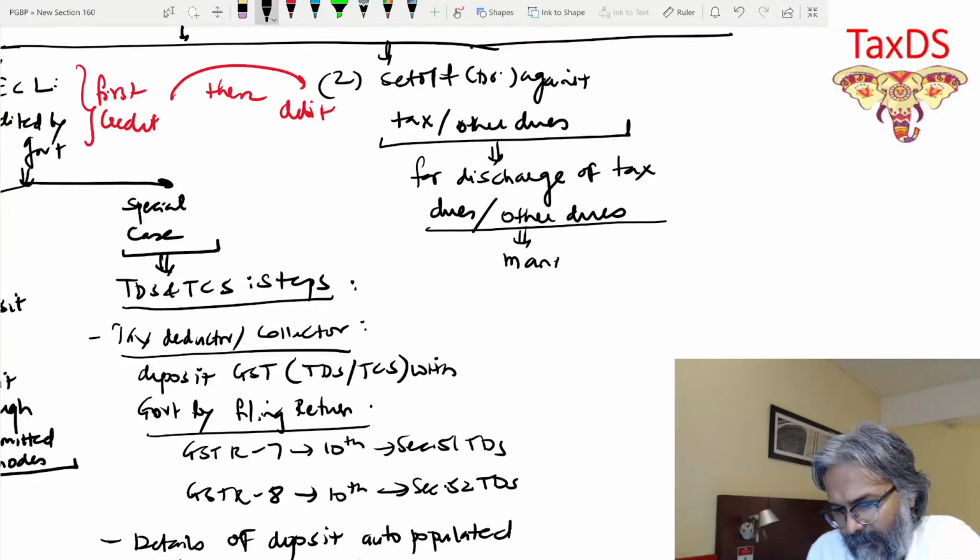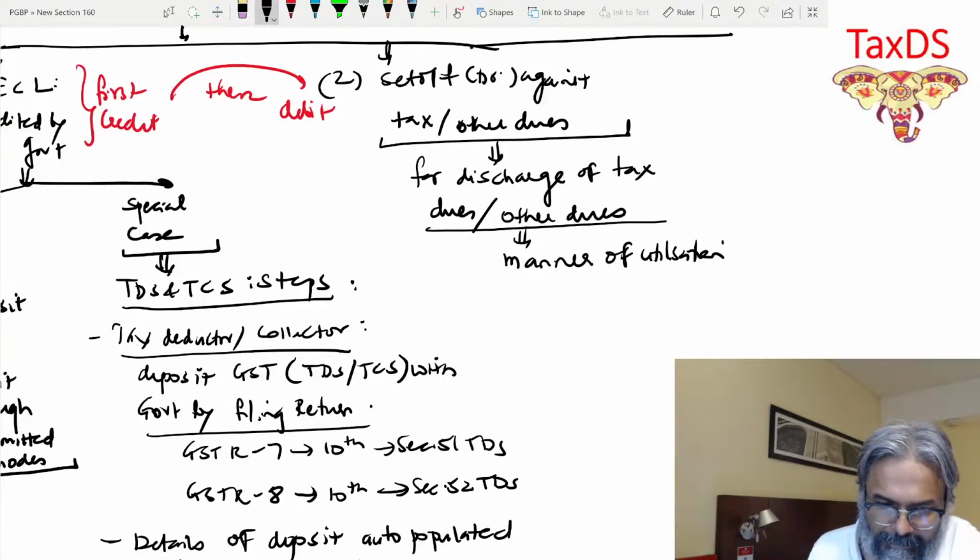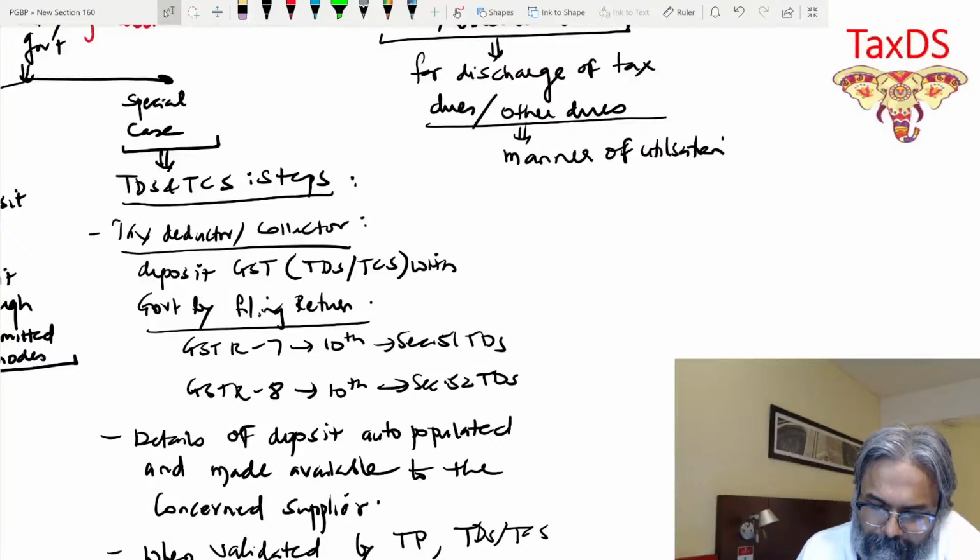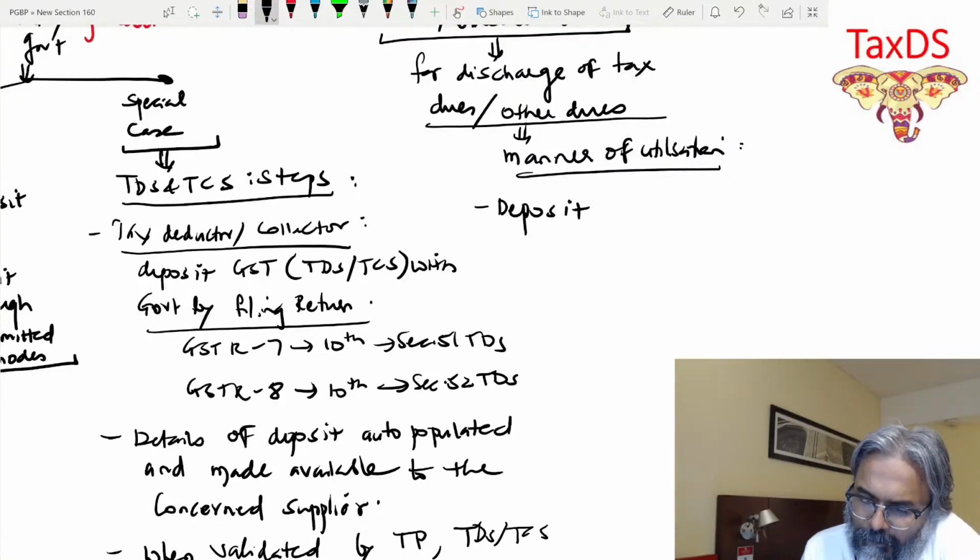Manner of utilization is the case, students. The manner I already discussed. If the deposit that you have done, please tell me, was done for what? The challan that you prepared earlier.